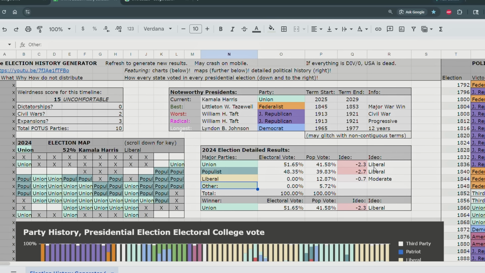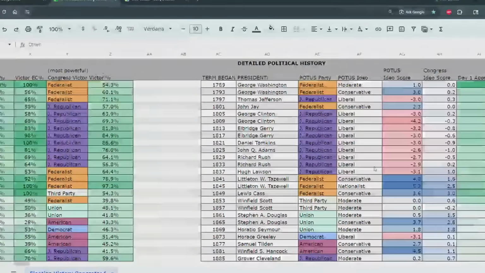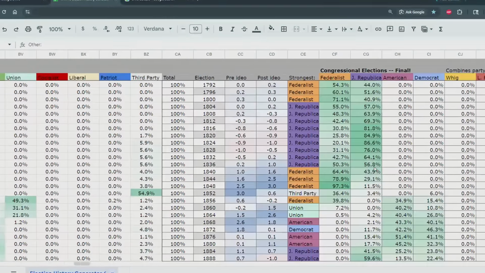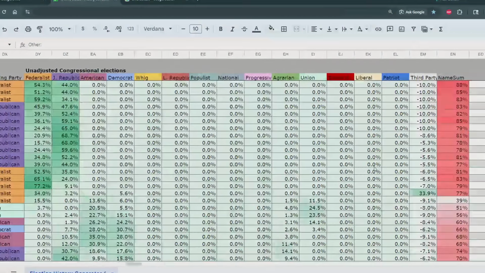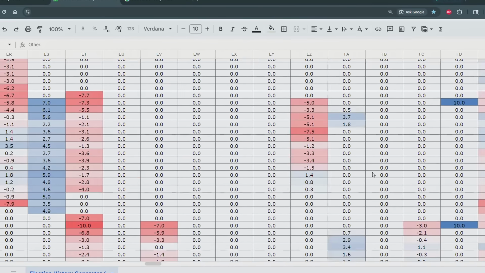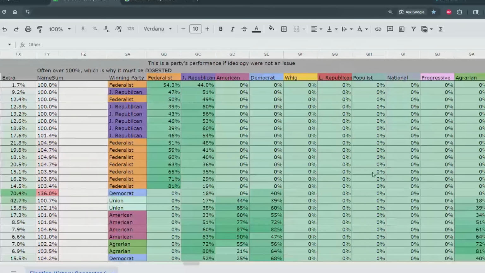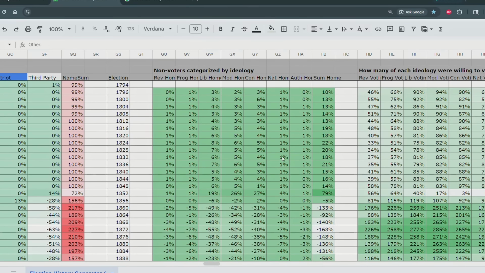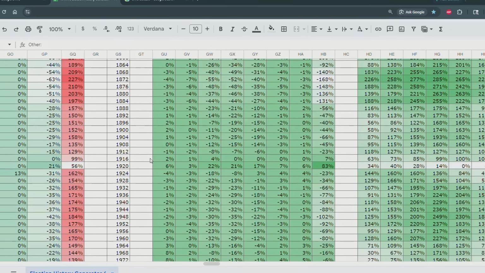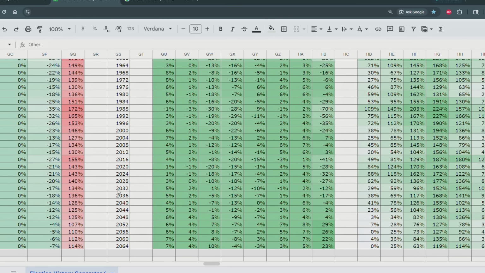And here's an interesting thing. I talked about this in the last video, but we can scroll all the way over here, past all this data that I plug in. We can see the party shifts over here, but we can also see which parts of the country are not impressed by the candidates. So in 2024, here it is.